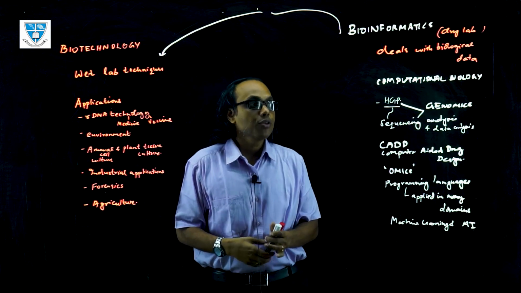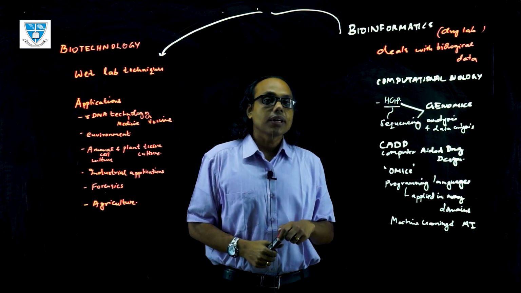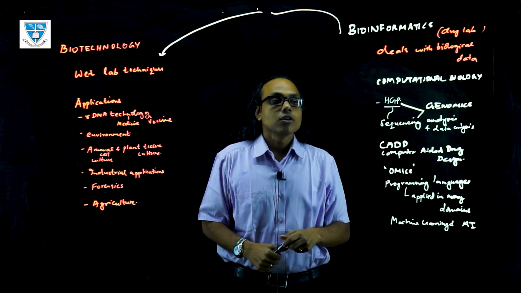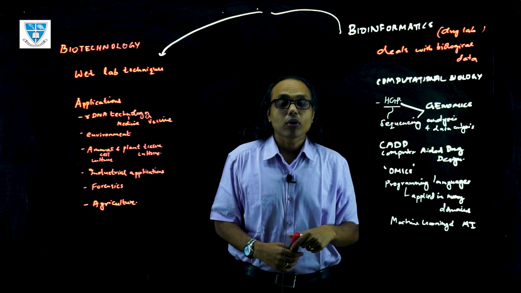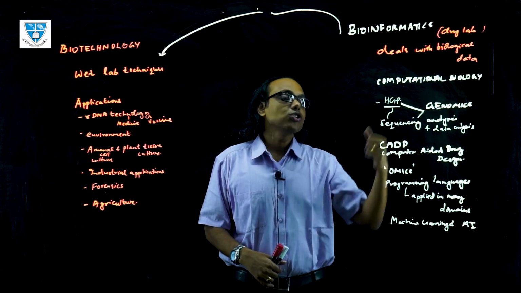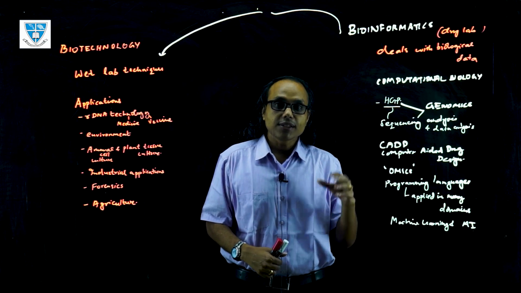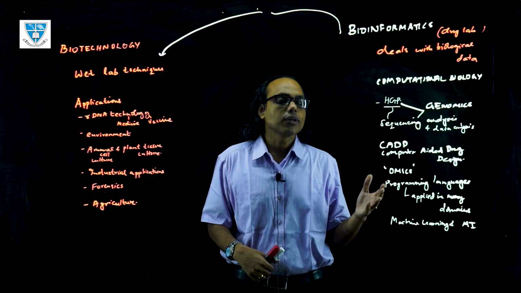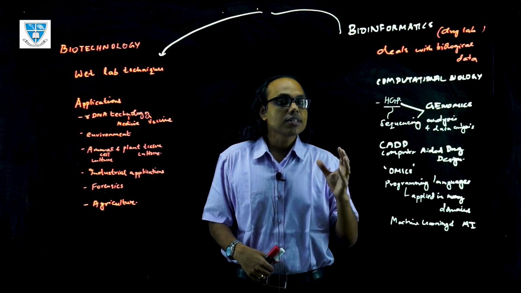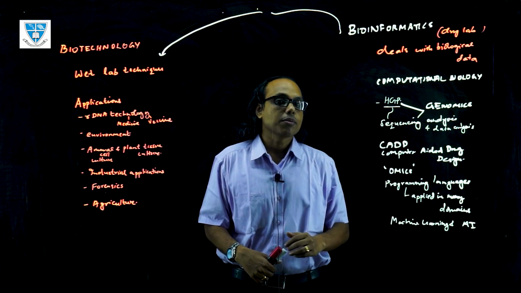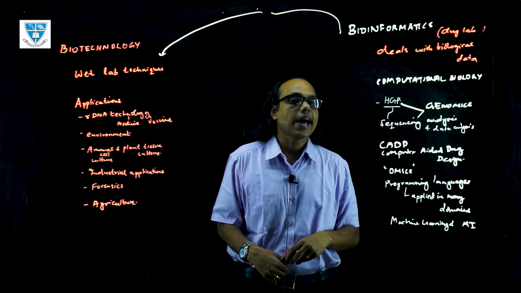Similarly, for bioinformatics, some of the important aspects. So first I told you the difference between bioinformatics and computational biology. So we have the Human Genome Project, which was completed in 2003. After the Human Genome Project, where the entire genome was sequenced, later various organisms' genomes were sequenced, and all this sequence information of the DNA is now in repositories in the form of databases. There are various databases that can be accessed.